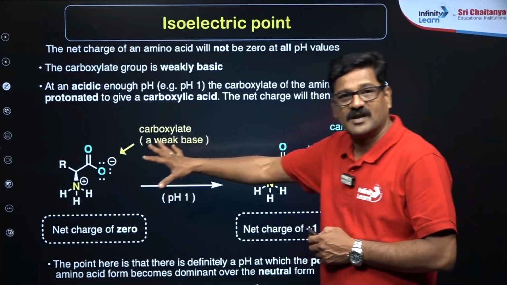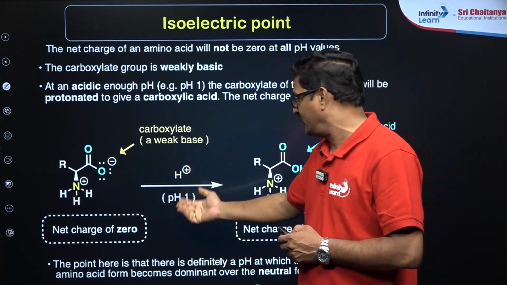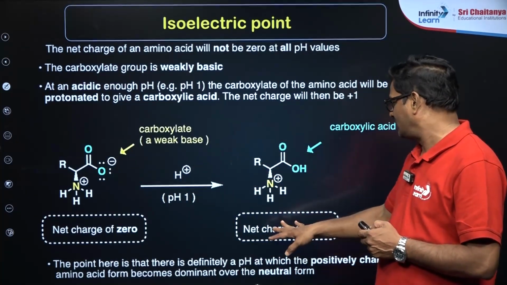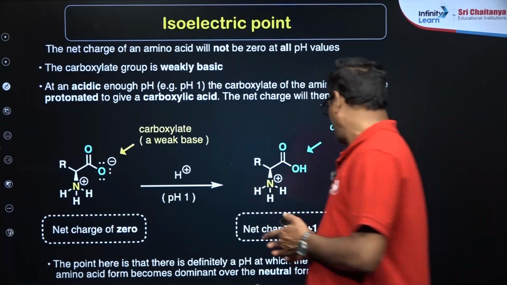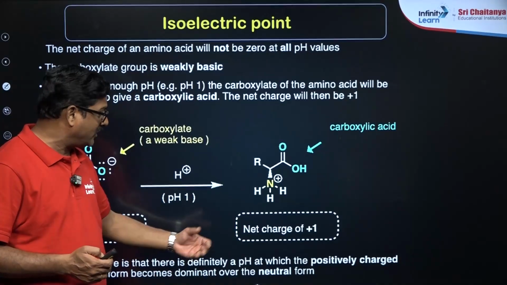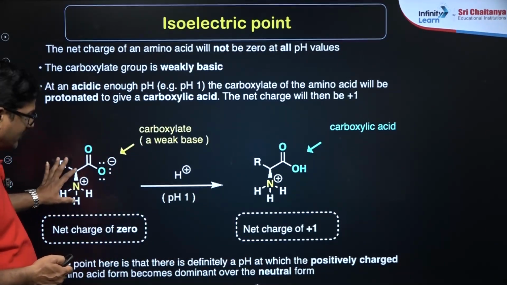So this is a zwitterion, and if the pH is drastically decreased, make it 1, the amino group is protonated. So the net charge is +1. There is definitely a pH at which the positively charged amino group form becomes dominant over the neutral form, so let us say it is a neutral form with no net negative charge.